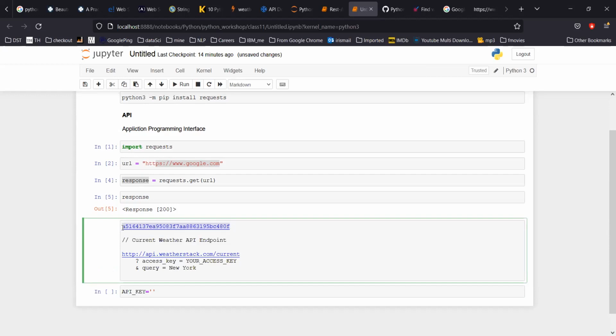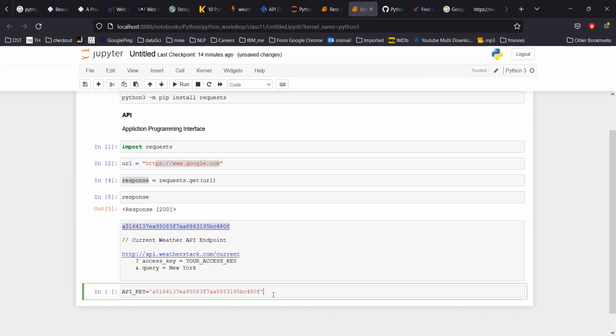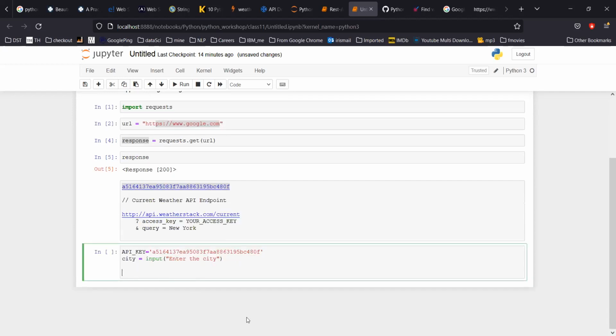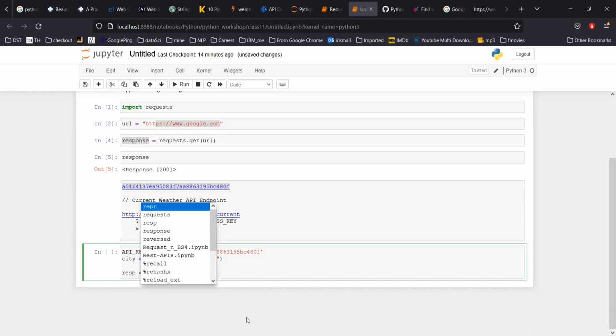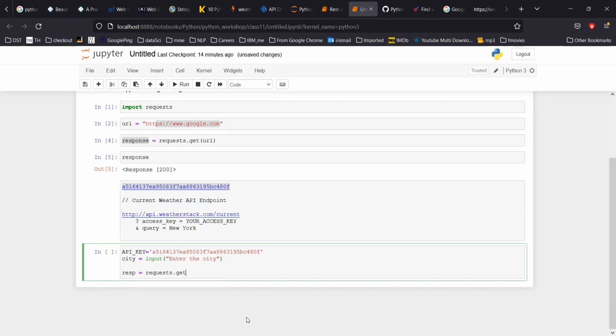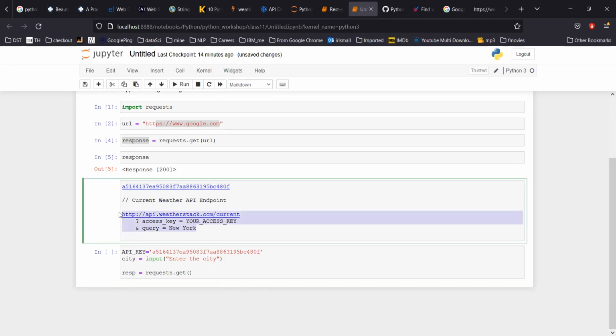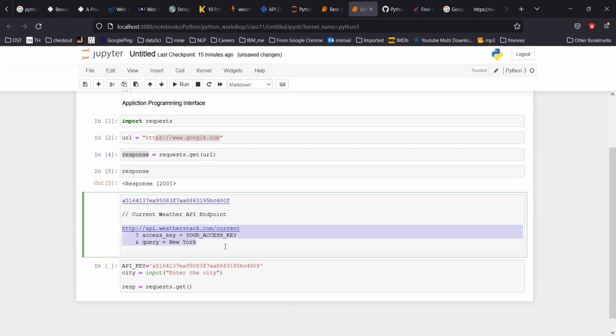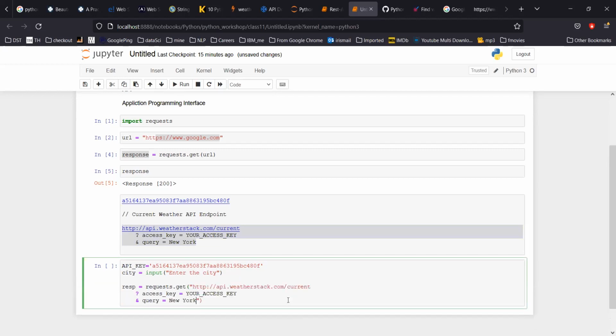So let me copy this. I have copied it, and let's say for city, I'm going to ask the user to enter the city. Then I'm going to do response equal to requests.get, and if you see this, I have to format it, remember that.